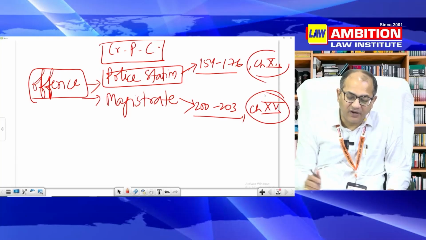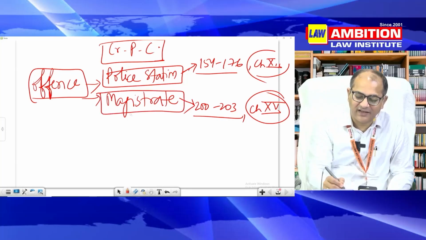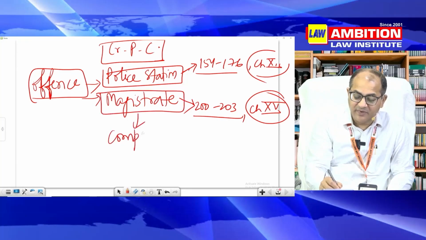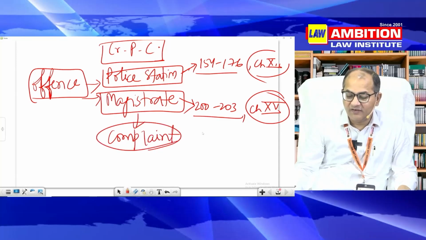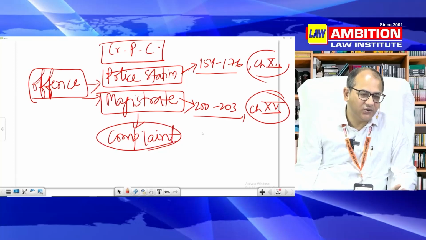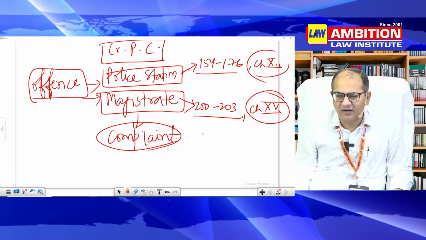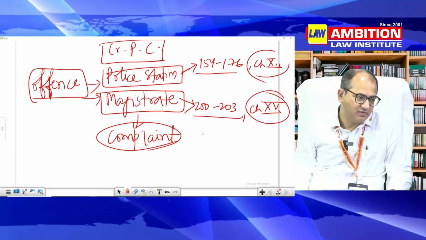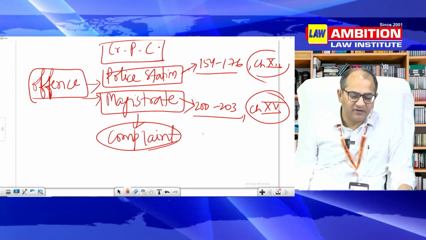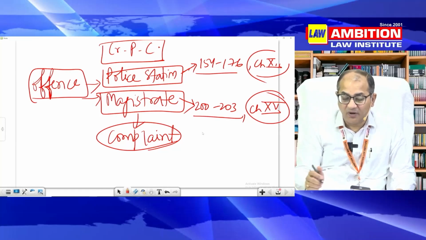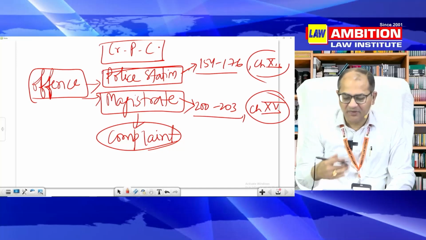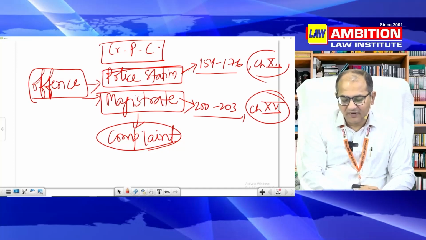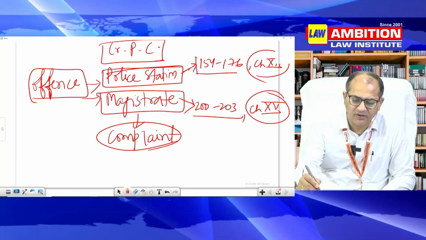So what will you give to the magistrate? You will give a complaint to the magistrate. Now, wrongly many people will say that I have filed a complaint with police, but a complaint is not given to police. Police is given information. There is no complaint to police, but people will largely and loosely speak so. But that is not proper, that is not fair. You give information to police and you give complaint to magistrate. But many people will say that I have given complaint to police. So it is not at all an issue for us because we are studying law, so we will be correcting ourselves here and there.